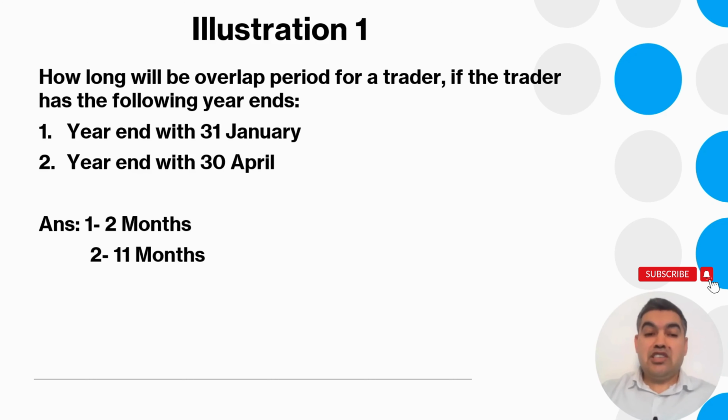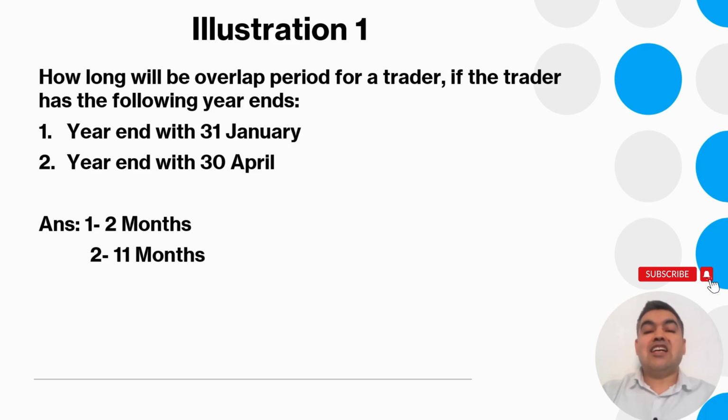Now, here's the illustration. How long will the overlap period be for a trader if the trader has the following year ends? Remember, the trader does not have to choose the period from 6th of April to 5th of April. They have the choice to choose any accounting date. They can choose 31st December, they can choose 31st January as the accounting period end date. So in this case, if the year end is 31st of January, there will be an overlap profit of 2 months.